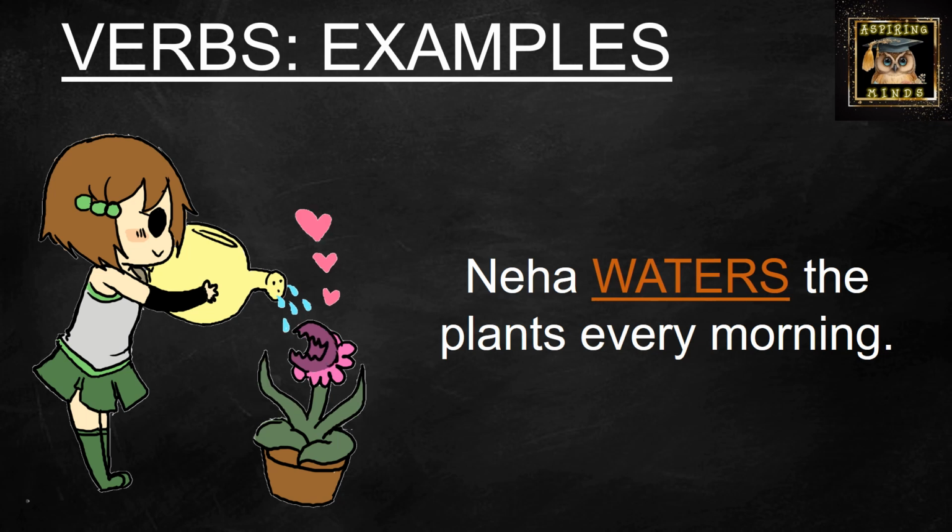Let us have a look at a few examples to understand the verbs in a sentence. Now in this image that you see on your screen and the sentence, we see a girl named Neha, and she waters the plants every morning. That is something that happens daily. It's a daily habit of hers. So in this case, the word waters acts as a verb, right?